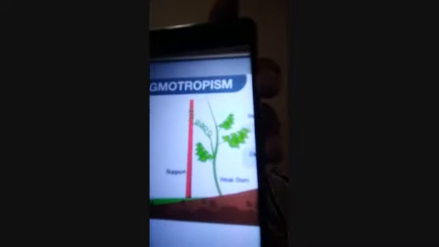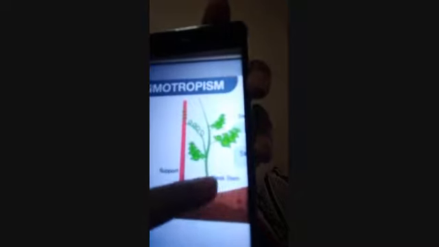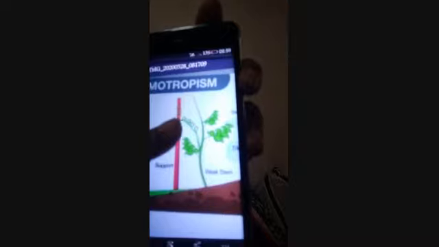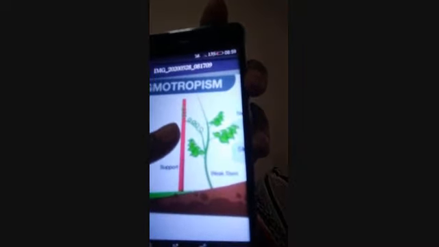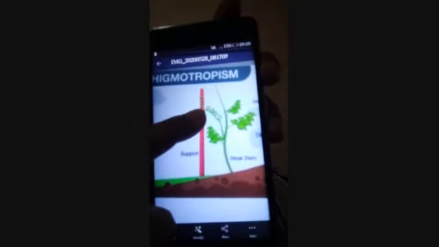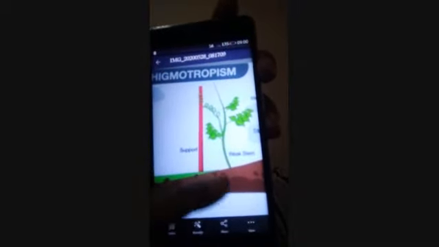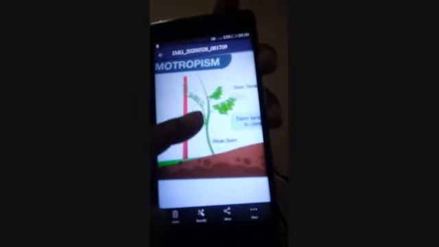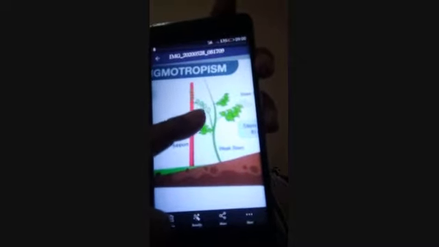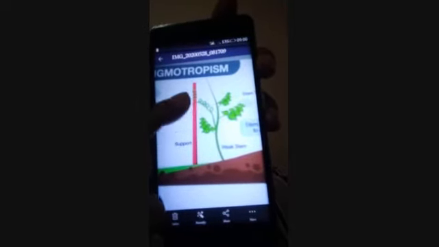Next you can see here, when the stem is very weak, the leaf often produces certain structures. These are called tendrils. Clear? And these tendrils actually coil the support and help the plant to grow upward. So when the stem is weak, the leaves or stems may produce certain structures called tendrils, which coil some support and help it grow.